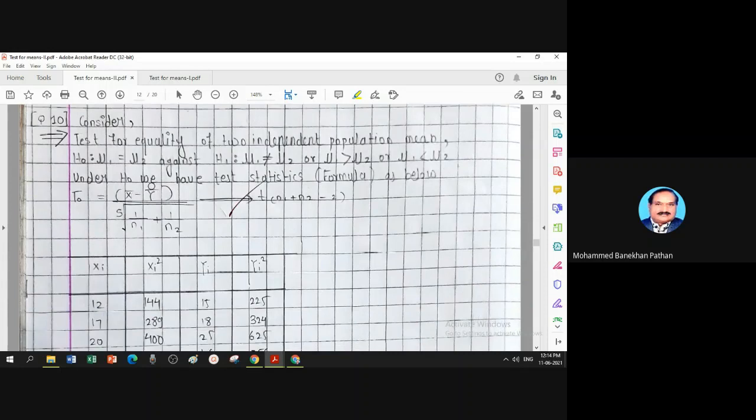Under H naught we have the test statistic. T0 equals x bar minus y bar, first sample mean minus second sample mean, divided by small s root 1 upon n1 plus 1 upon n2. This follows a t distribution with n1 plus n2 minus 2 degrees of freedom.